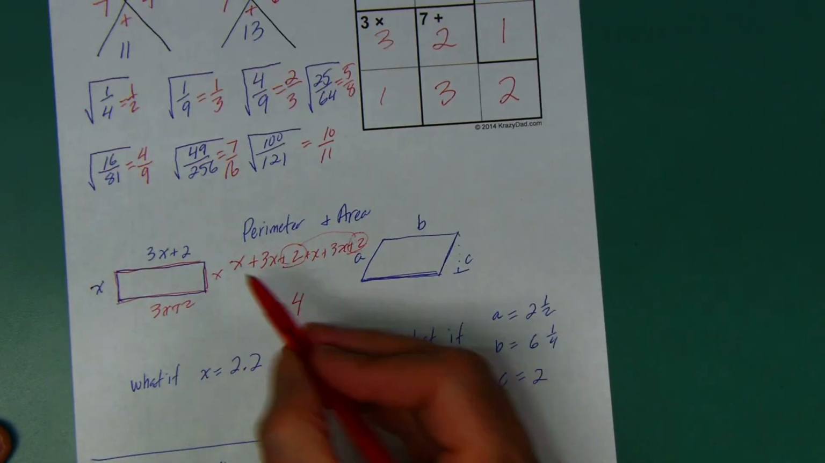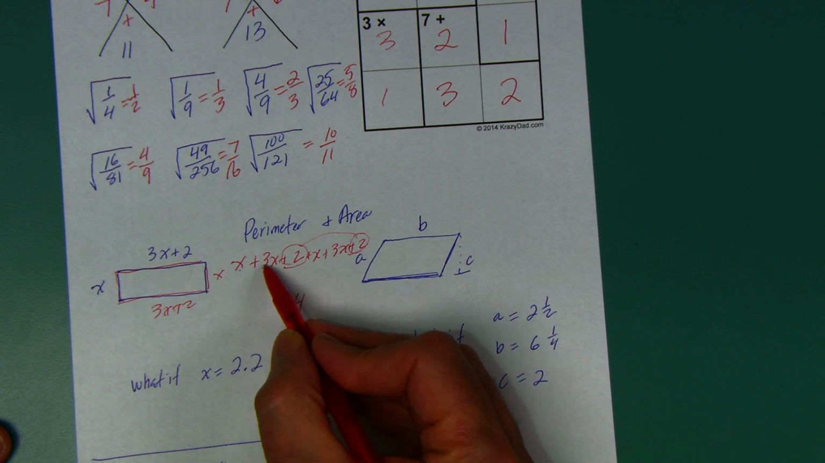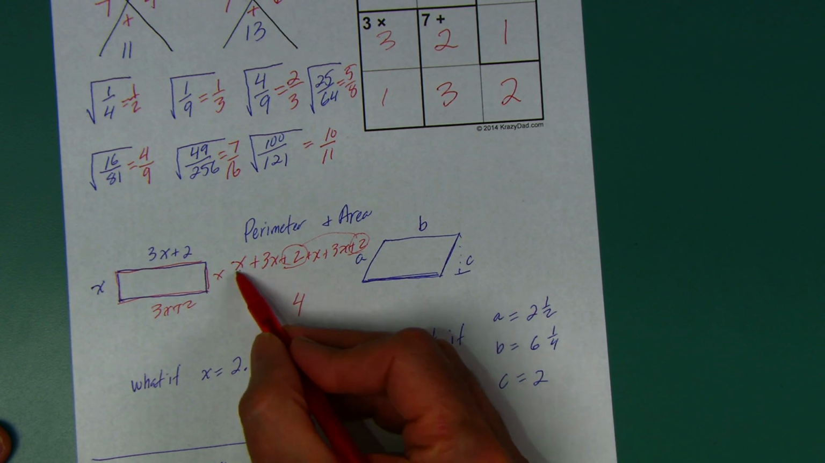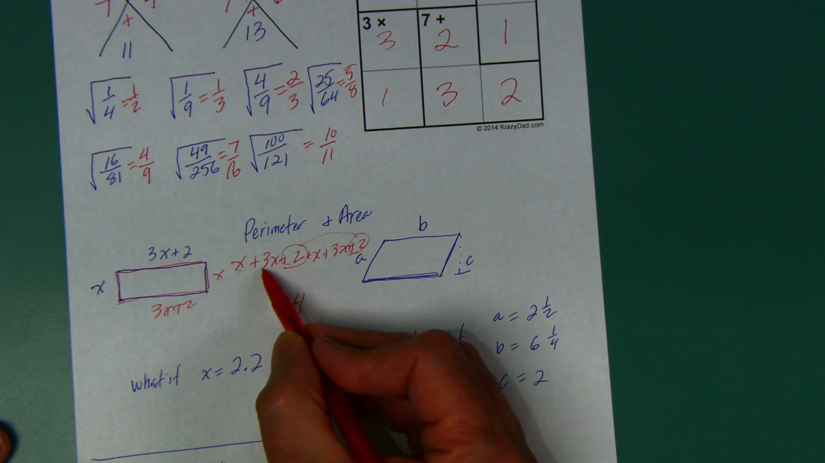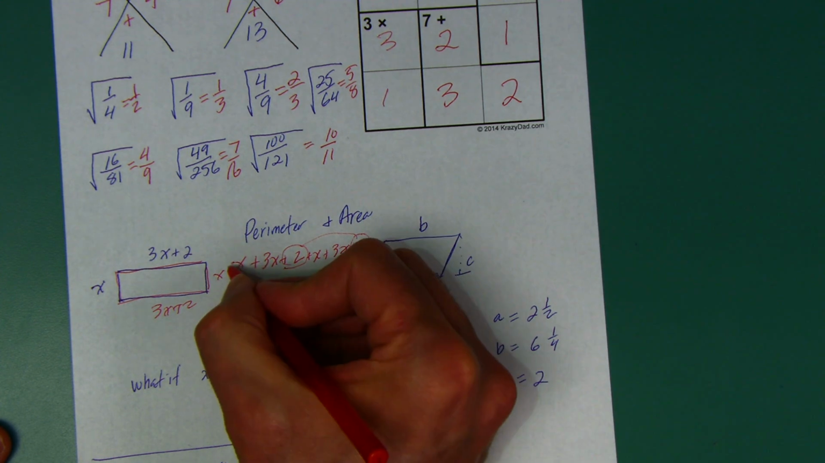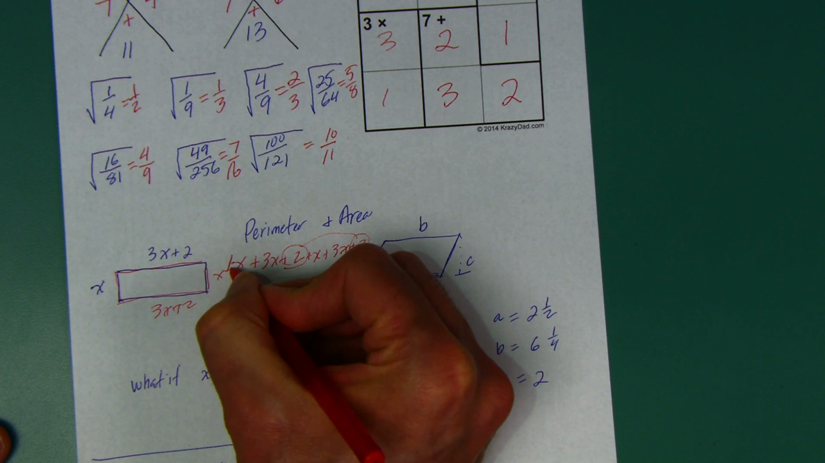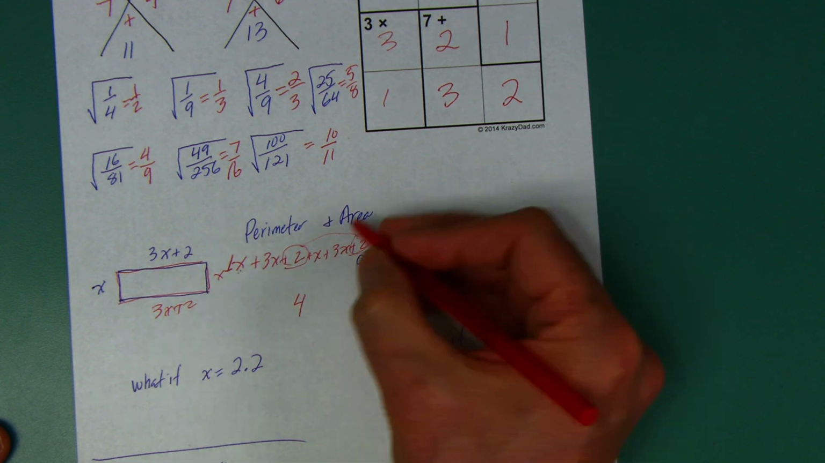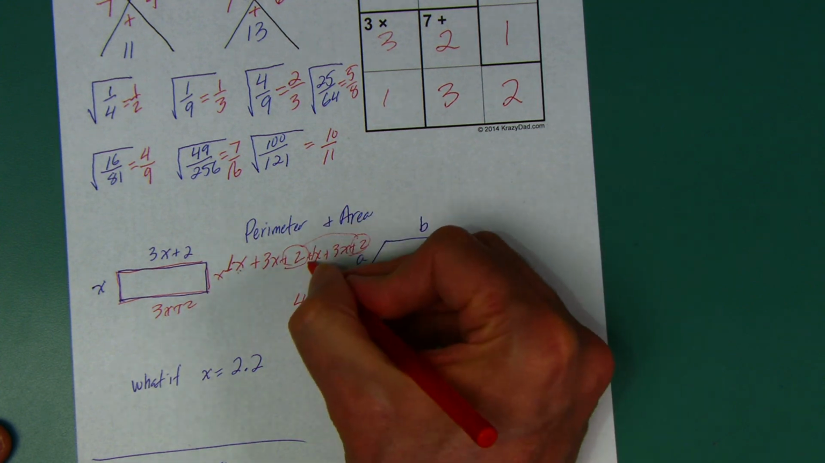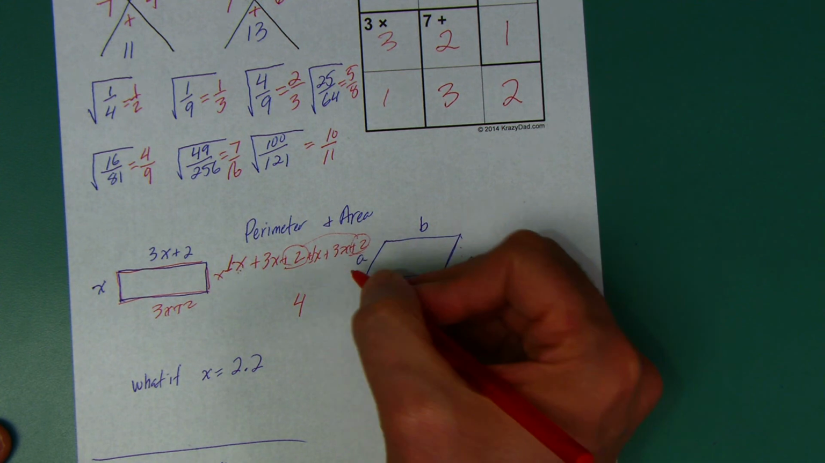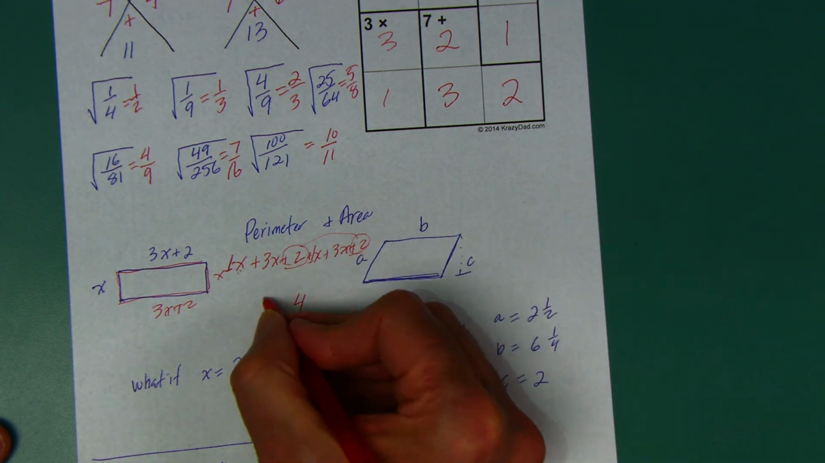Now let's put all these x's together. I got an x and I got a 3x. So an x plus 3 more x is 4x. Now really what helps sometimes, some kids, they put a 1 in front of that x. A 1x and a 3x is 4x. A 1x and a 3x is another 4x. That's a total of 8x.